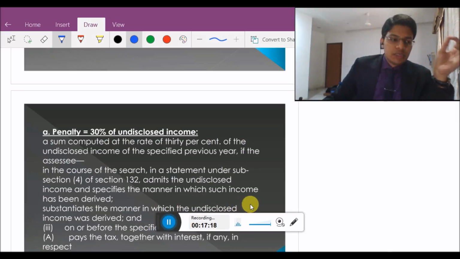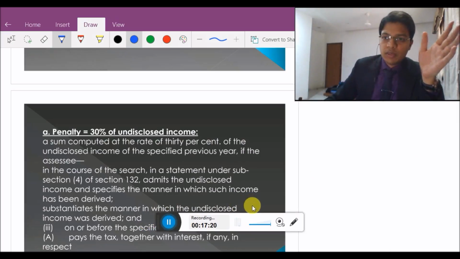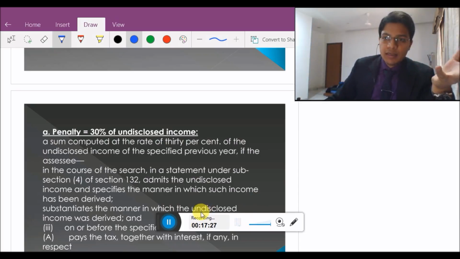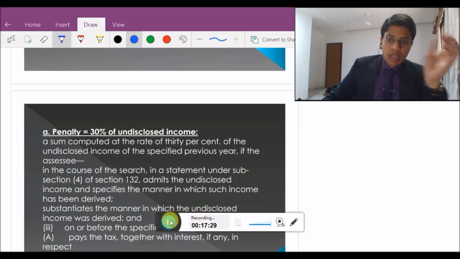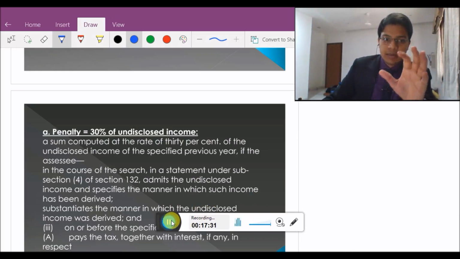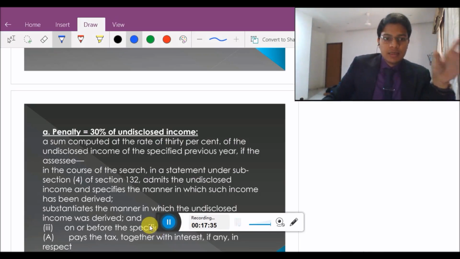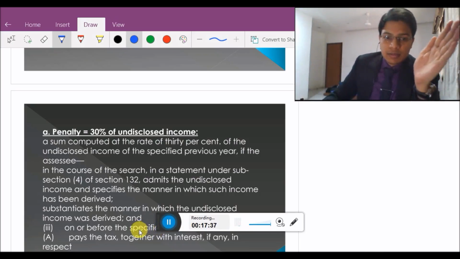First of all, section 271AAB, which talks about penalty in case of search, is an existing provision which is being amended in this bill. What is the amendment? I'll explain in detail. Let us first study the latest or the current amendment.